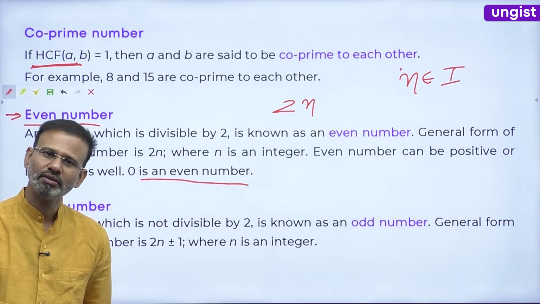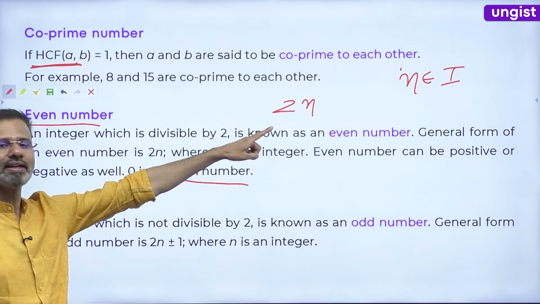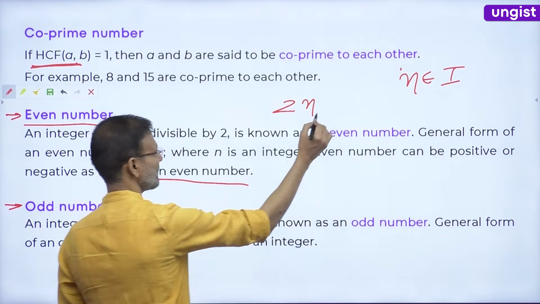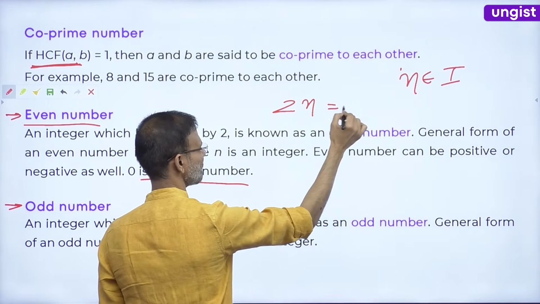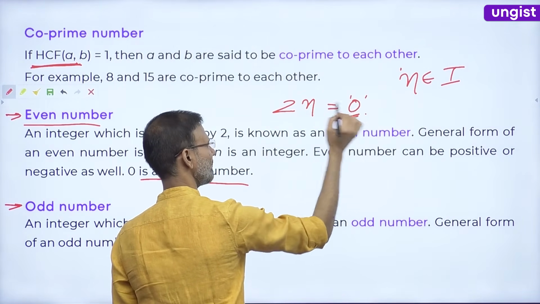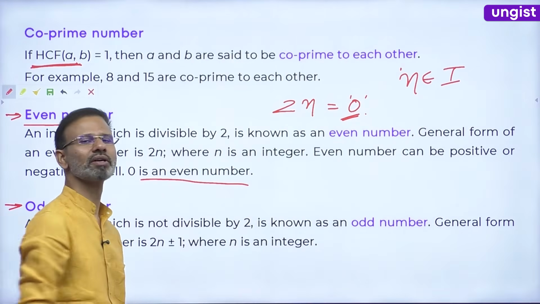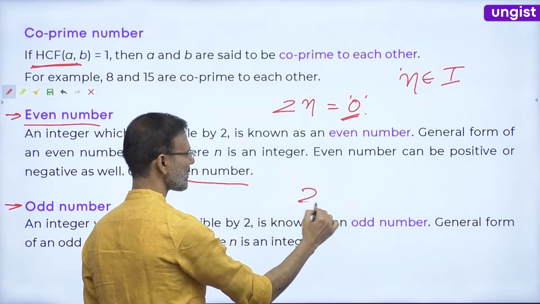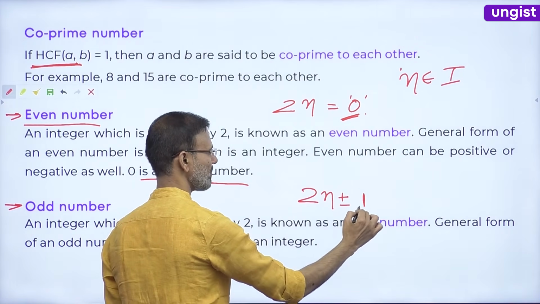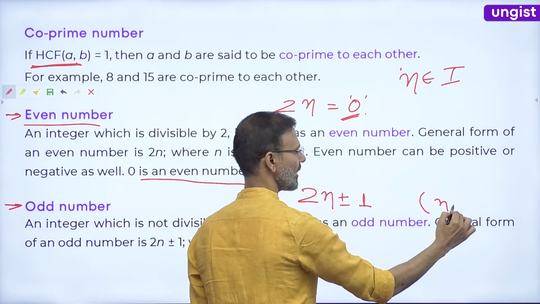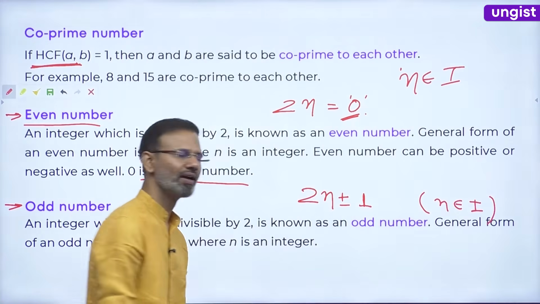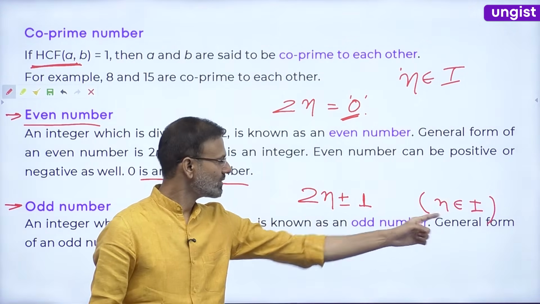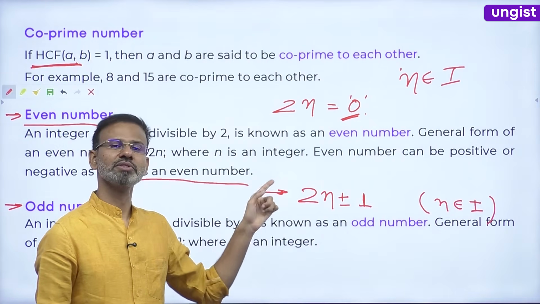So everyone, if I put n equal to 0 here, this will become 0. In the set of even numbers, one member will be 0. Now the general form of odd numbers will be 2n plus minus 1, where n belongs to the integers. For any integer, this number will not become 0.